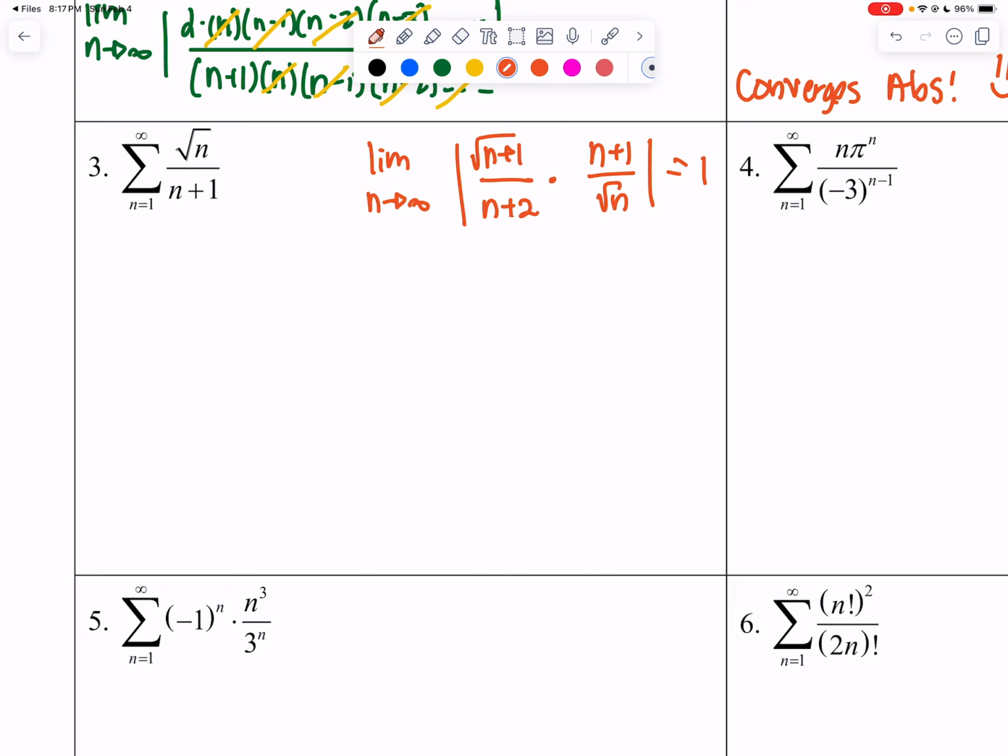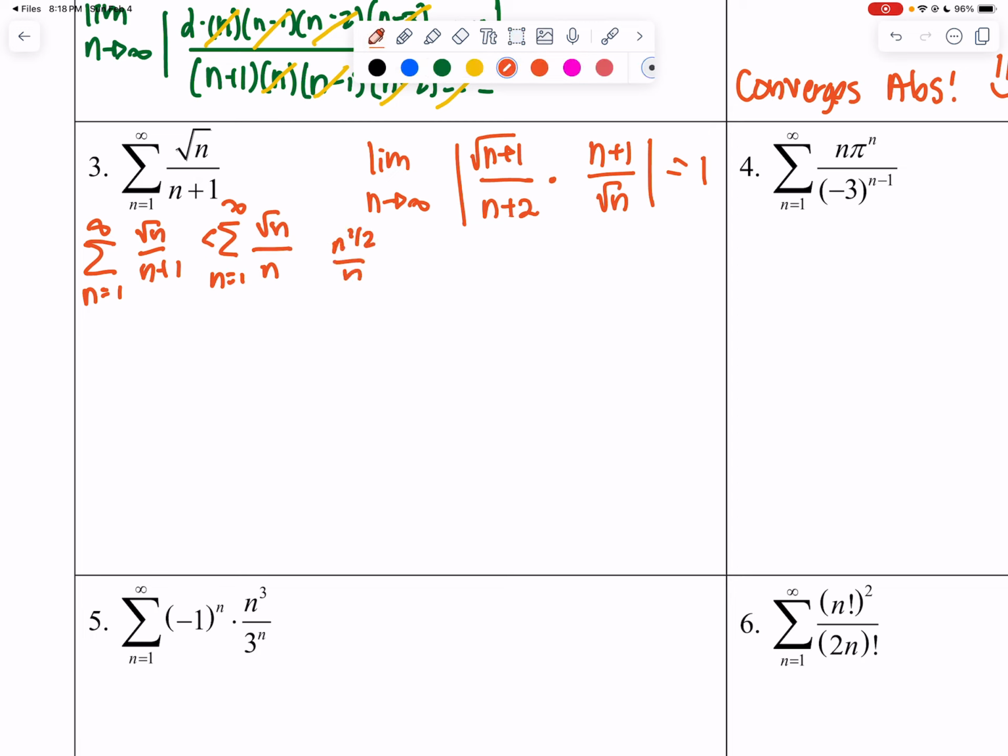So what we're going to have to use is probably a comparison test with the square root of n and n plus 1. So let's think about what we can compare this to. Let's say the square root of n and n. That's bigger. And if I were to look at this, I have n to the 1/2.